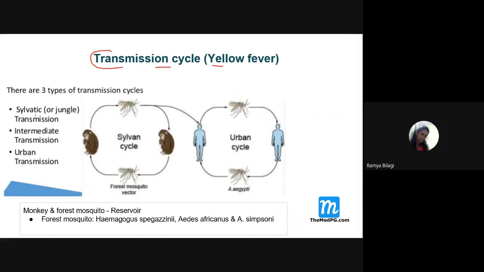The transmission cycle of yellow fever has three stages. One is the sylvatic or jungle transmission. Sylvatic means forest.